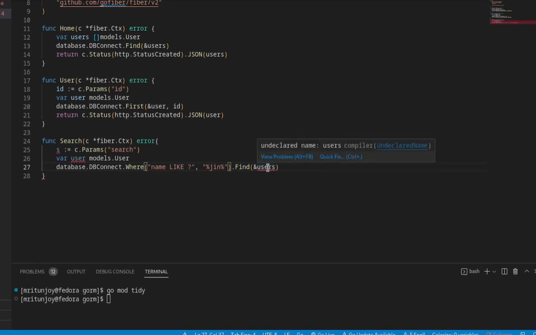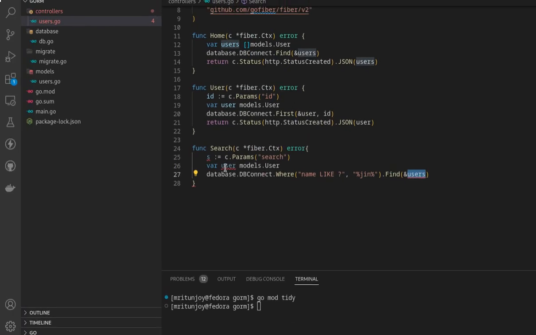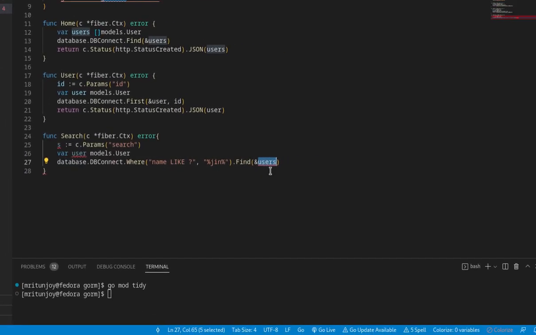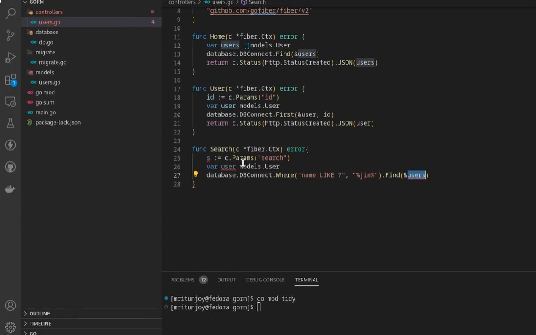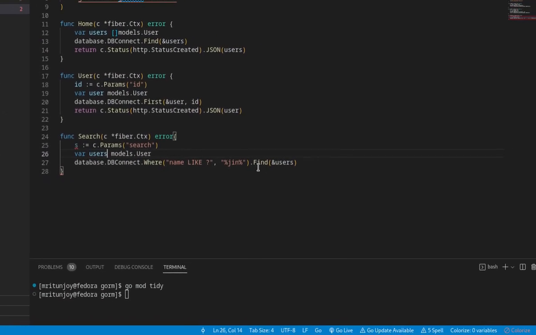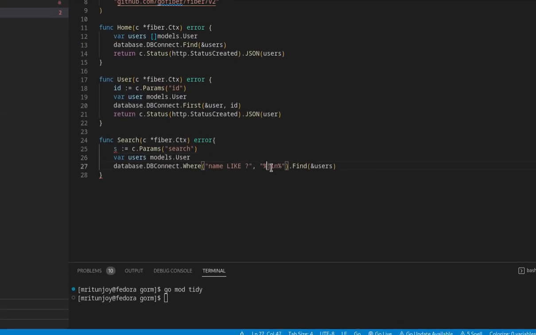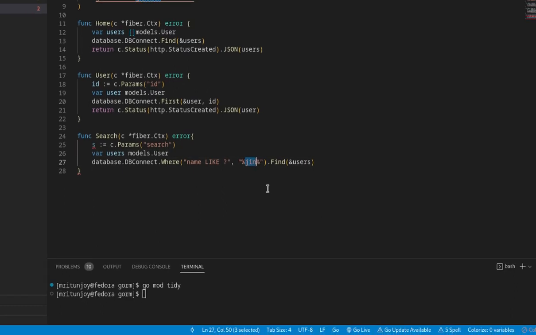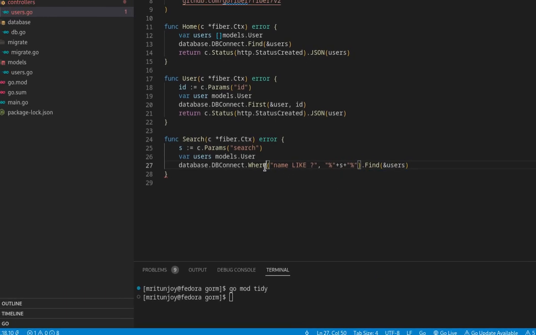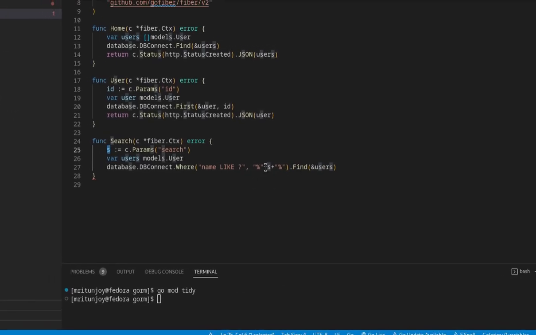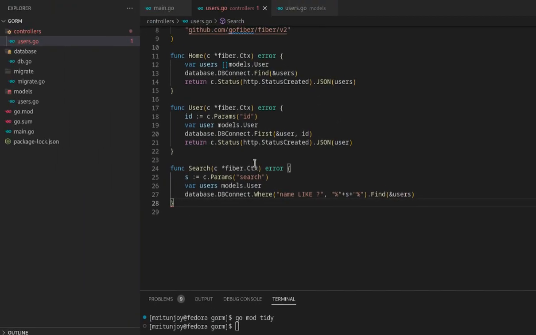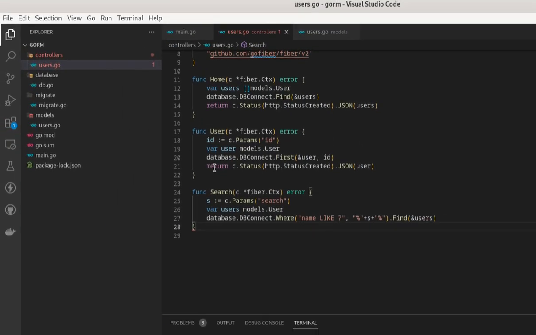So why is there an error here? Because the spelling is not matching. Here I have user and here users. So let us copy this and paste it here. Now it's fine. Now we have to change the value here. So how to change it? Just double quotes plus and then s. Where we get this s is here. This s is going to be here. Now I think it is done.